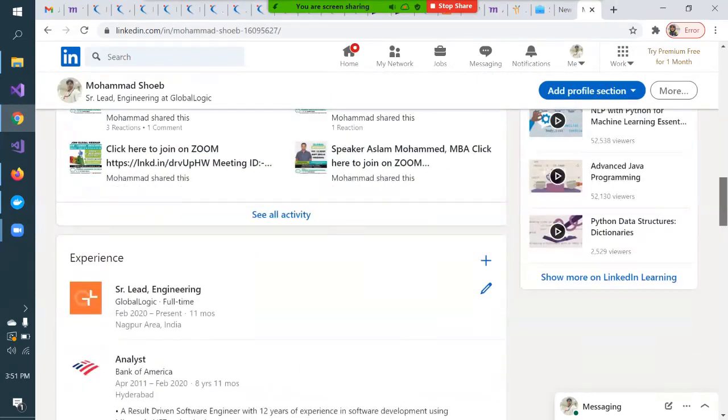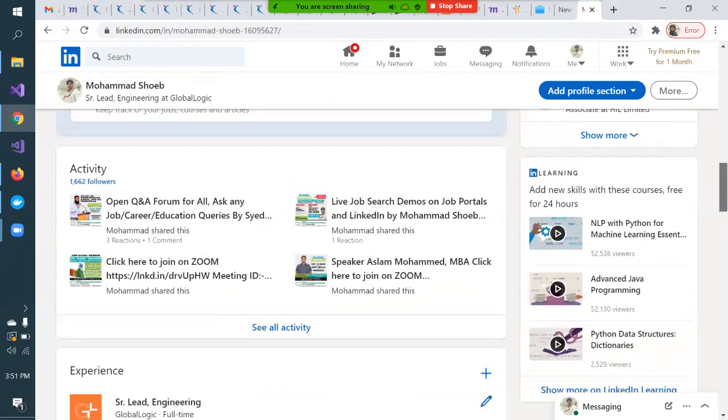And on LinkedIn you can also search for jobs. So this is a job portal also. This is a very powerful job portal. In fact, in the US and other countries, HR used to search for candidates using LinkedIn. So LinkedIn is global. It is not specific to India, but it is throughout the world. You can search for a job in Australia, Canada, US, UK, anywhere through LinkedIn.